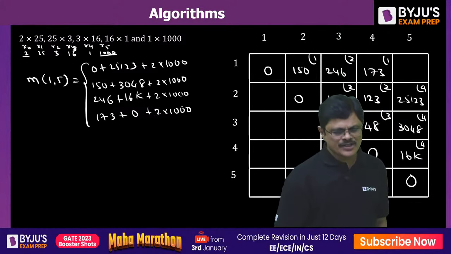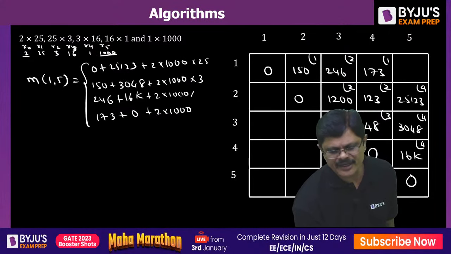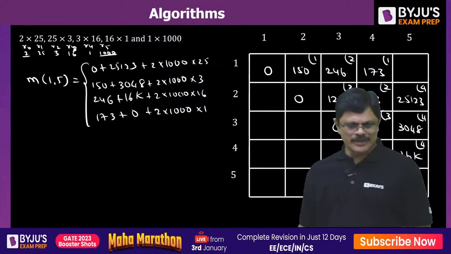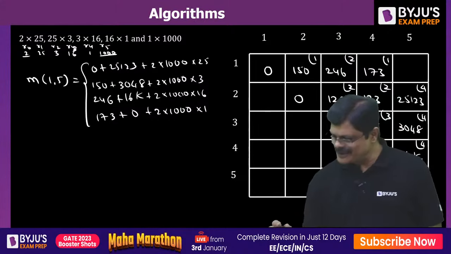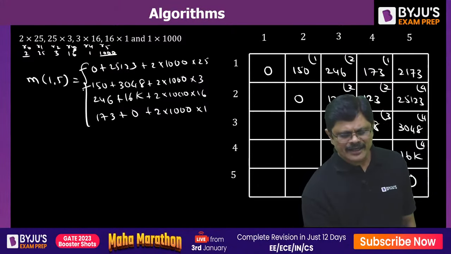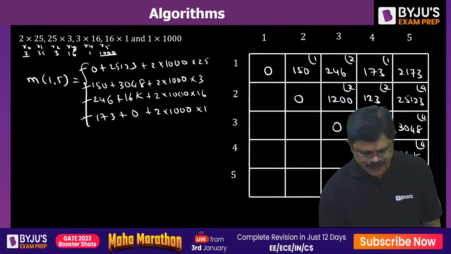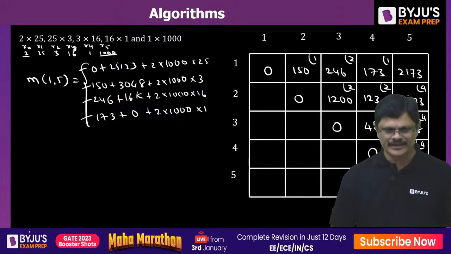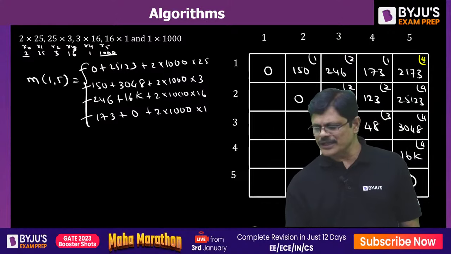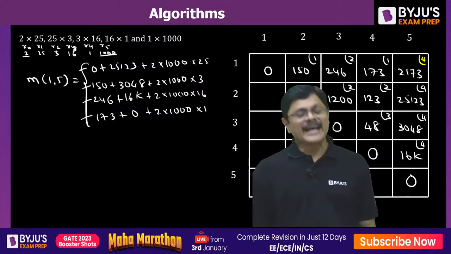Now what is fixed and what is not fixed? The intermediate one may be either 25, or 3, or 16, or 1. So what is the answer? 2173. If you select the first one, it is K1. If you select the second one, it is K2. If you select this, that is K3. If you select this, that is K4. Which value of K did you select?